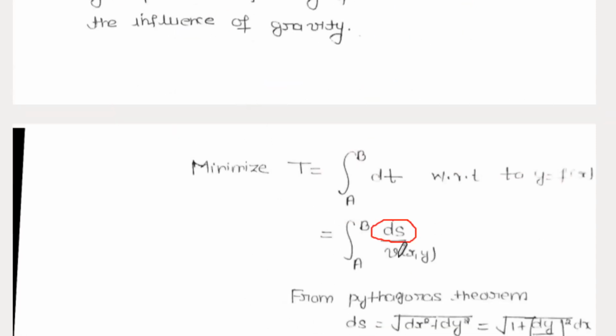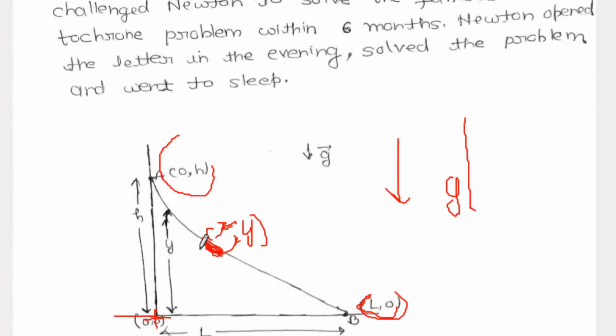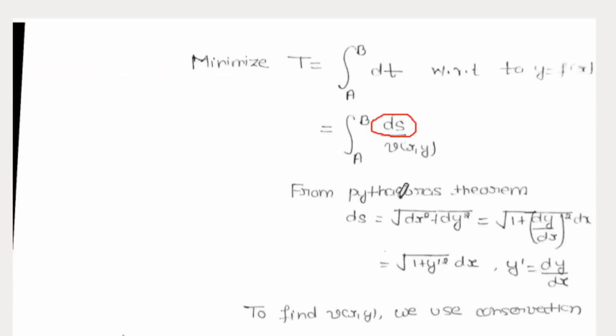So we can write ds upon v, and we can write this ds from the Pythagoras theorem. ds is the elementary length, so we can write it like this, right? This is dy squared and this is dx squared. So ds is equal to the square root of dx squared plus dy squared. We can take this dx outside of the square root, so it becomes like this. We can write y prime is equal to dy by dx. So our elementary length ds is equal to this.